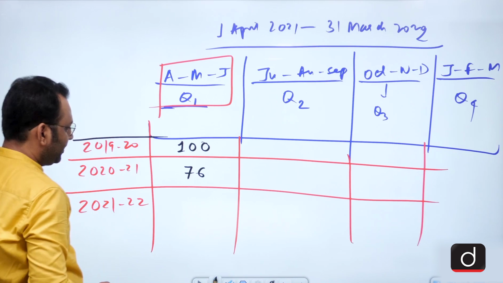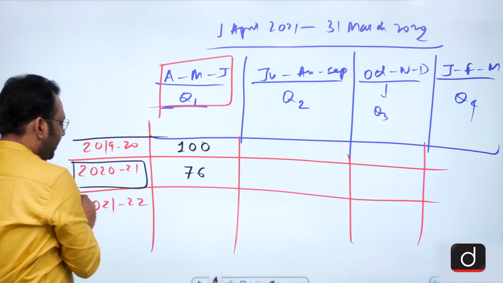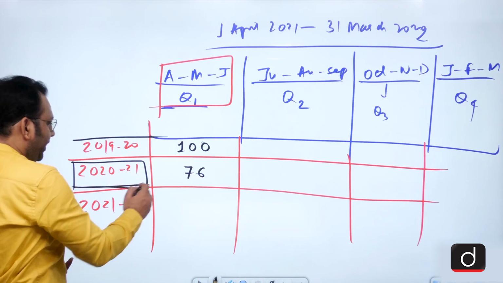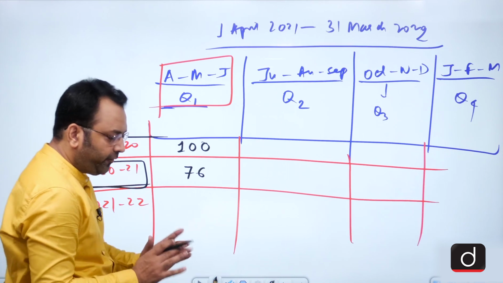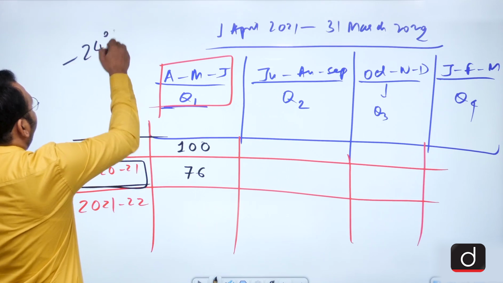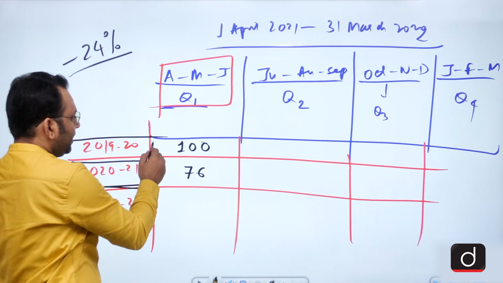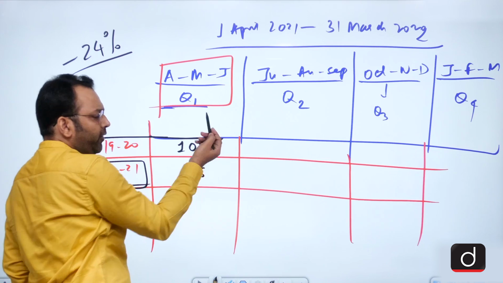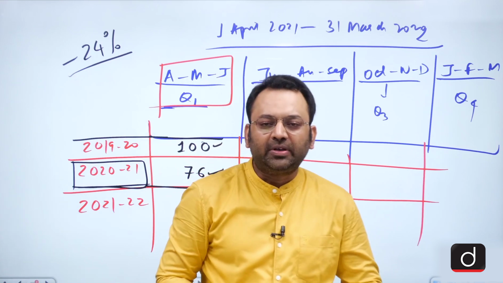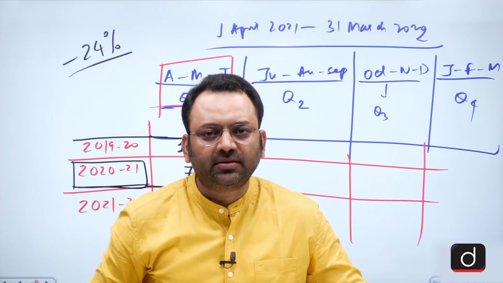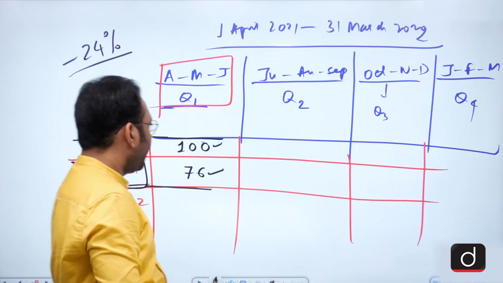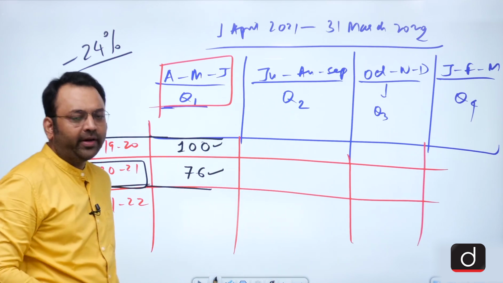If you see the actual data that was published for the first quarter of this COVID year, India's GDP for the first quarter contracted by more than 24%. The reason was the GDP in the first quarter was 100, for example, and the GDP in the next quarter was rupees 76. So percentage wise, the contraction was more than 24%. That's why we say in the first quarter we had the contraction.